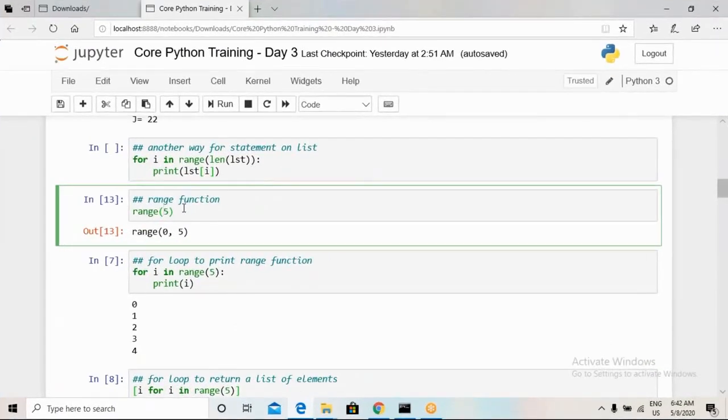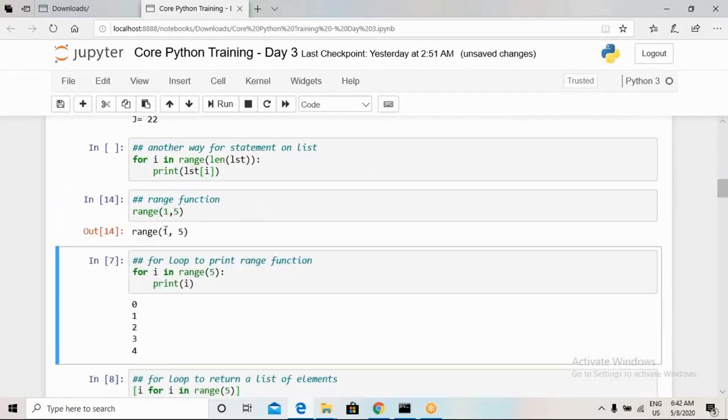Also we can provide a range from 1 to 5. When we iterate a for loop on range 1 to 5, the values taken by variable i will be 1, 2, 3, and 4 only.